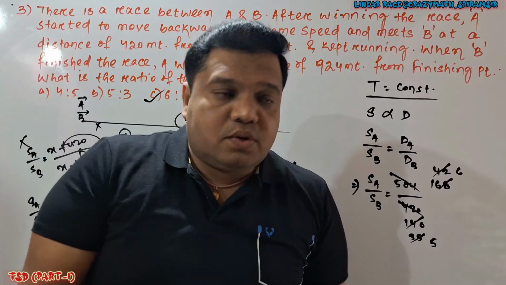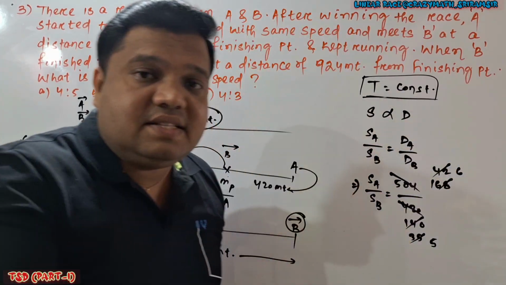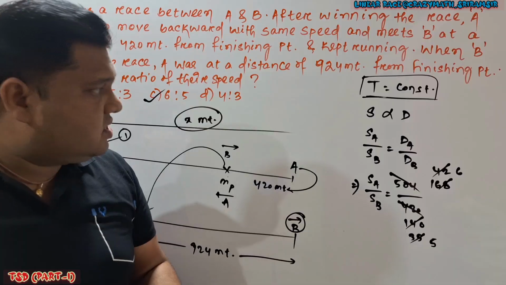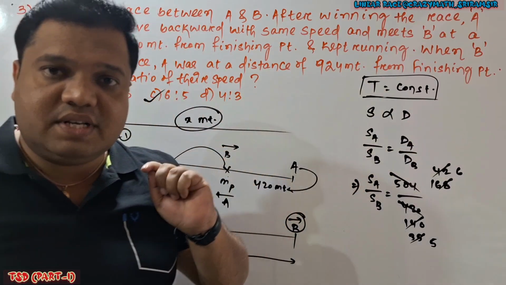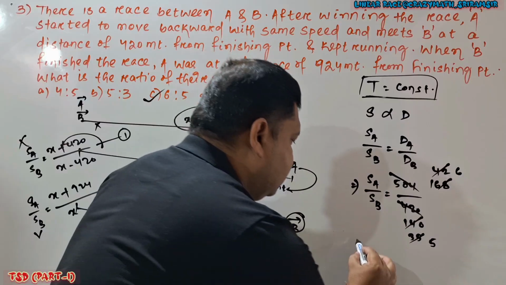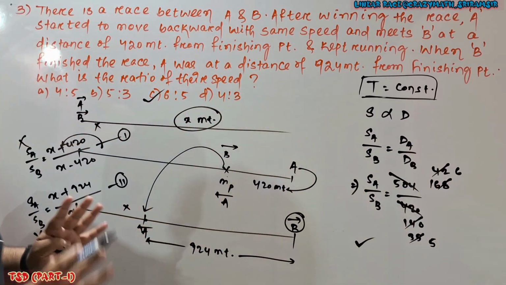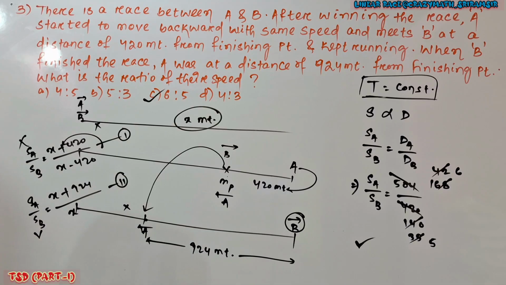Whenever time is constant, you know the formula: speed is equal to distance by time, with time constant. So speed is directly proportional to distance. SA by SB is equal to dA by dB. So easily you can handle it using this concept. This is the thought process. Write it down and solve.